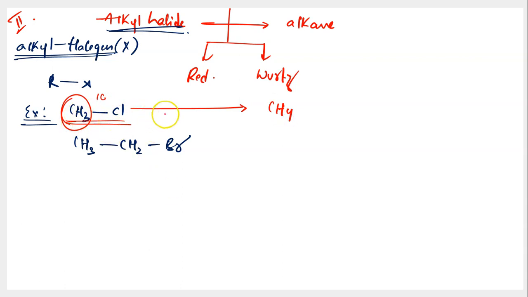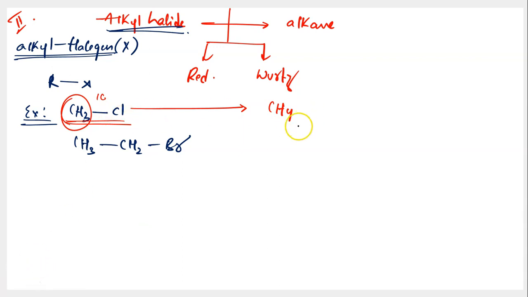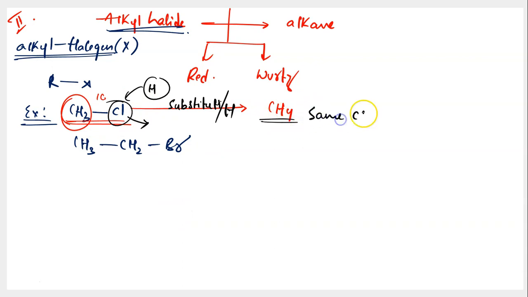So how do you convert this CH3Cl into CH4? They said that you can do this by reduction or Wurtz reaction or whatever, but you observe the change in the molecular formula and you decide what you did to have this conversion done. You have removed chlorine and you have placed hydrogen in place of chlorine, isn't it? It's a kind of substitution. First of all, you are conducting a simple substitution reaction and the substitution is happening with the help of hydrogen. You are substituting hydrogen in place of chlorine to have it converted into an alkane with the same number of carbon atoms as it was in the starting material.